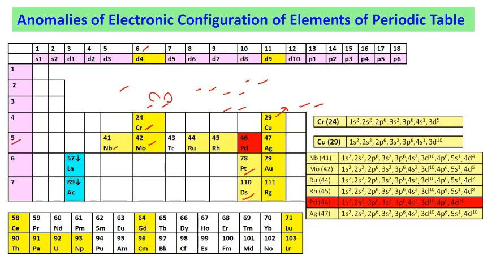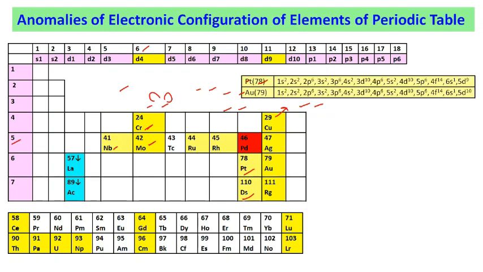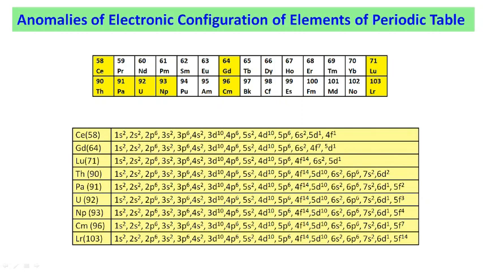The electronic configuration for niobium, molybdenum, ruthenium, rhodium, palladium and silver, and for platinum and gold, is given over here. Anomalies in the f block elements are shown by the elements highlighted by the yellow color. Here cerium is having electronic configuration, you just see the outermost shell, 6s2, 5d1, 4f1.